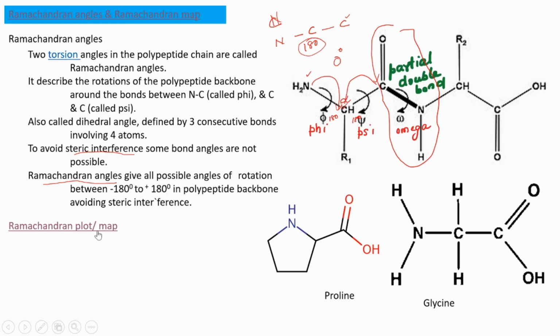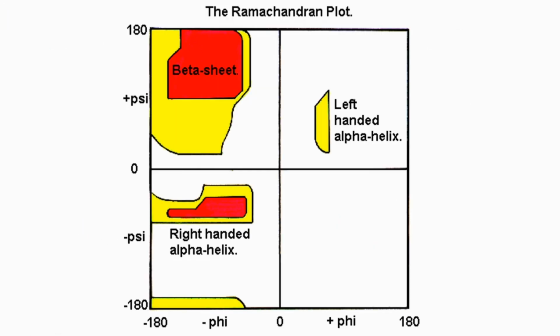Next I am going to explain about the Ramachandran plot or map. What is that? The Ramachandran plot or map is a graphical representation. An x-axis and y-axis will be there. The x-axis denotes the bond angle of the phi bond and the y-axis denotes the bond angle of the psi bond. And in this graph, we can see some darker regions, then much lighter ones, and then colorless regions also.